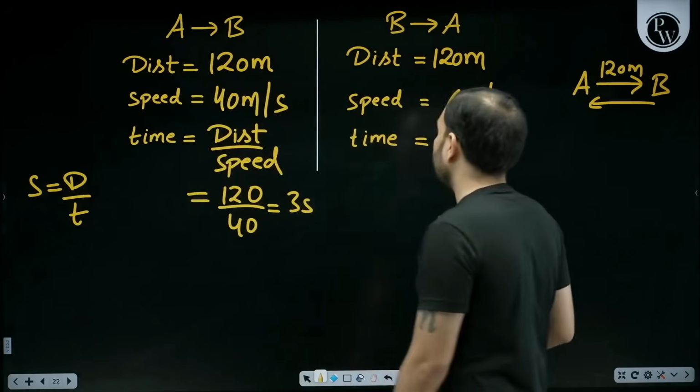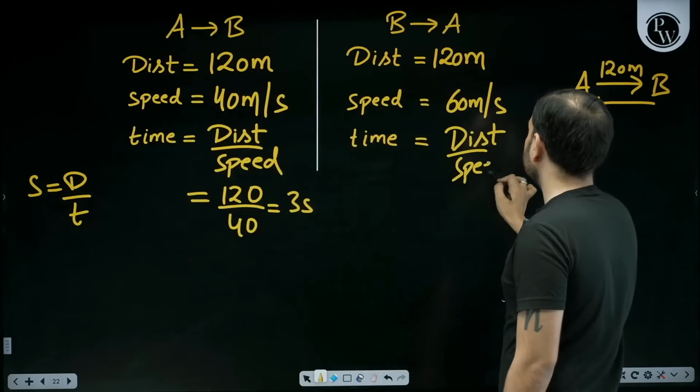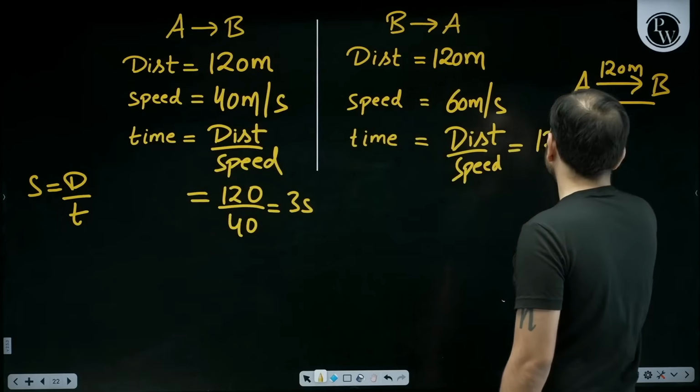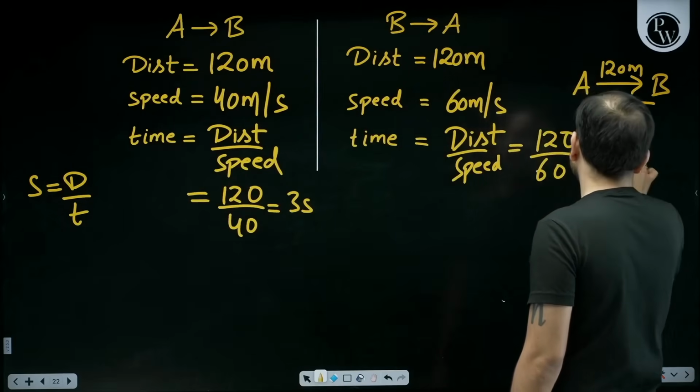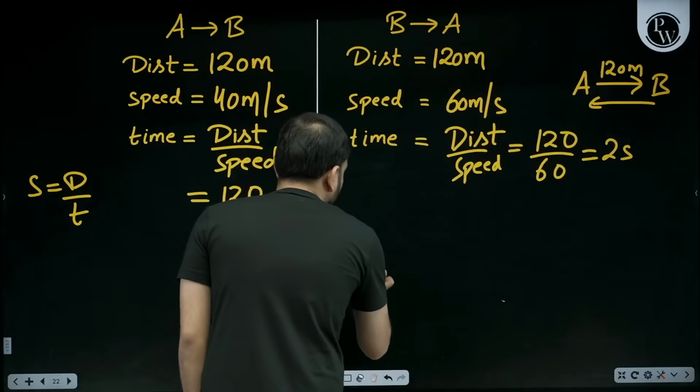Now come here. Apply the formula of time: distance upon speed. While returning, how much is distance? 120. How much is speed? 60. How much is it? 2 seconds. Now you have both things. Take the formula of average speed.